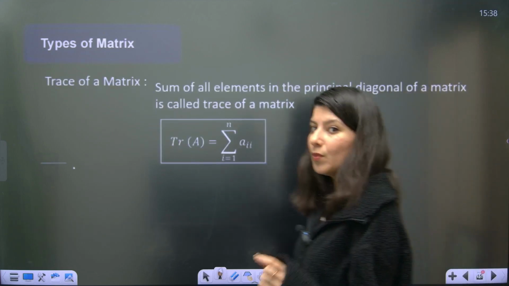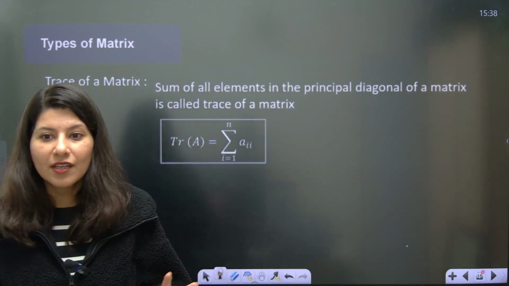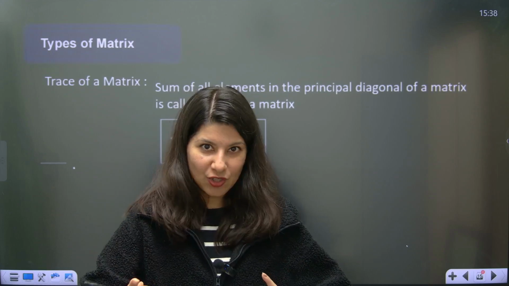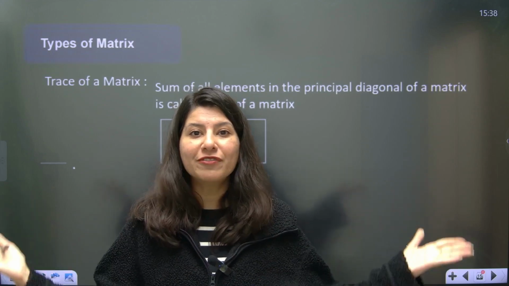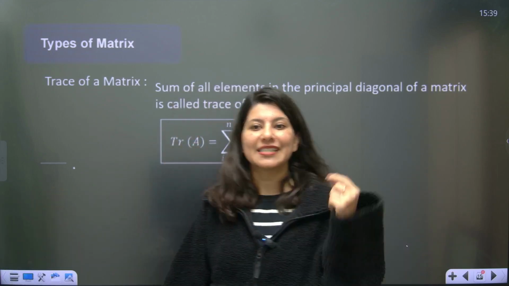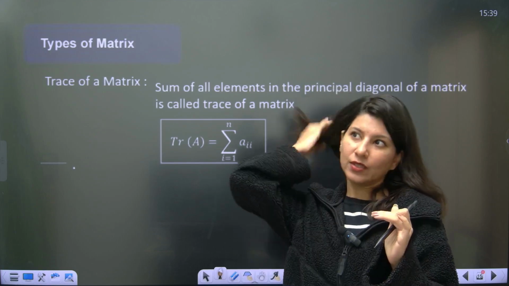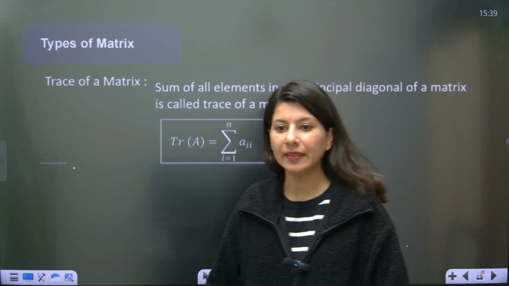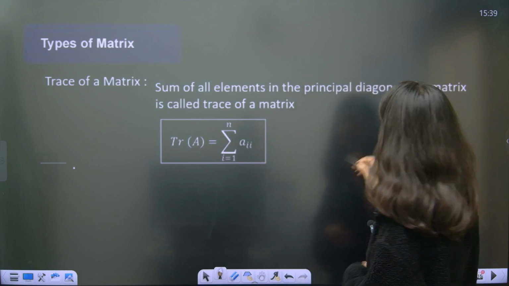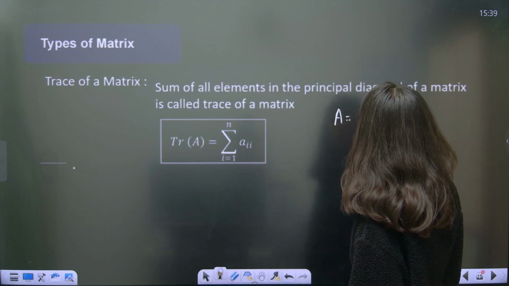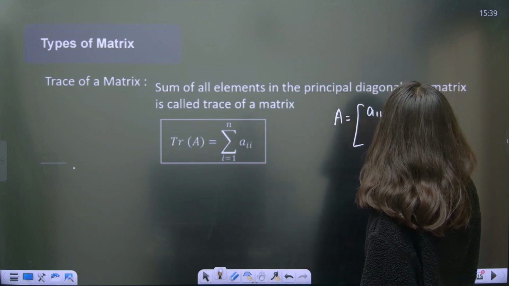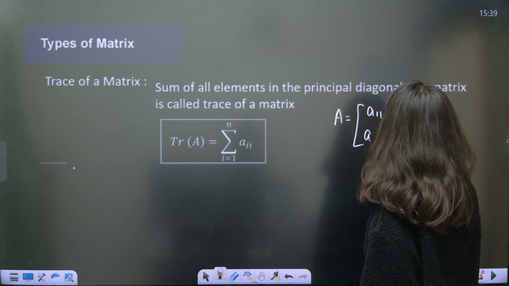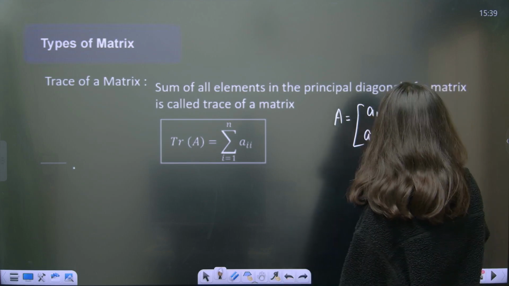Now, the moment you understand the diagonal, another term comes into the picture, which is trace of a matrix. What is a trace of a matrix? It is closely connected to diagonal, okay? So suppose you are having this matrix, which is A11, A12, A21, A22.